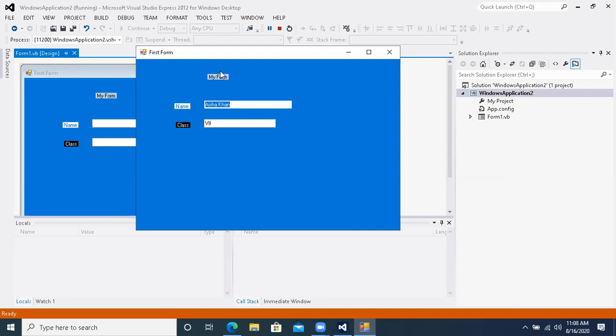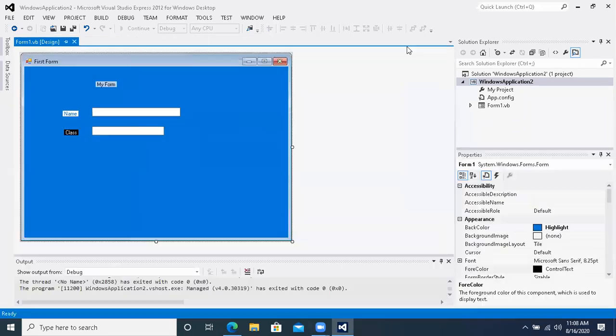Because it is not a text box, it is a label. You can type a long label, for example, Pakistan School Muscat, you can type over here.